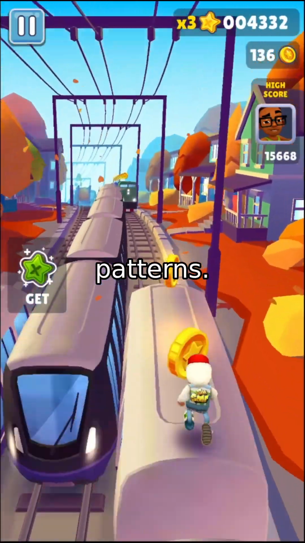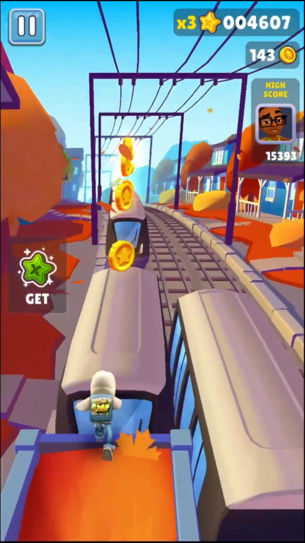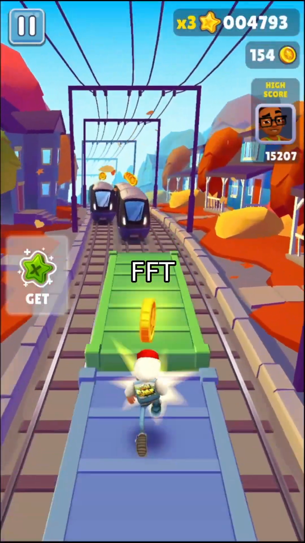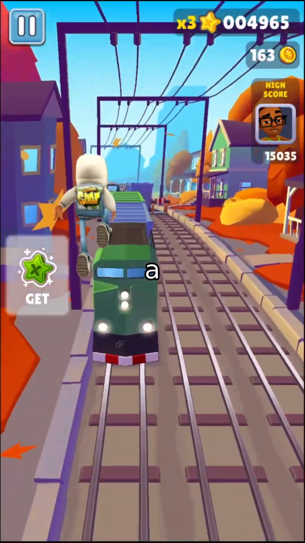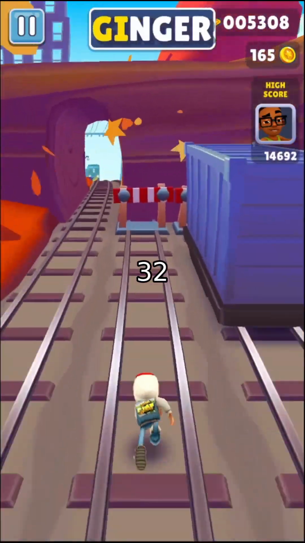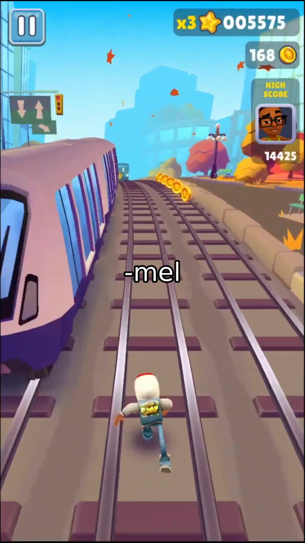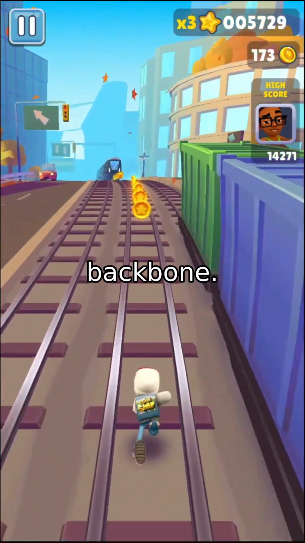The PaSST frontend computes a log-Mel spectrogram internally. It uses 128 Mel bands, an FFT size of 1024, a window length of 800 samples, and a hop size of 320. At 32 kHz, that translates to a 10 millisecond temporal resolution. This log-Mel representation is fed into the transformer backbone.